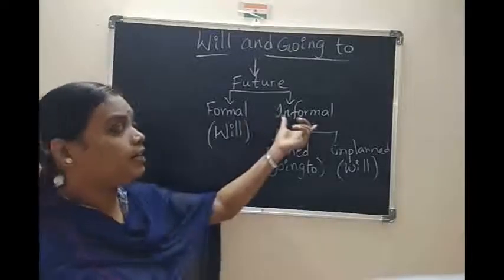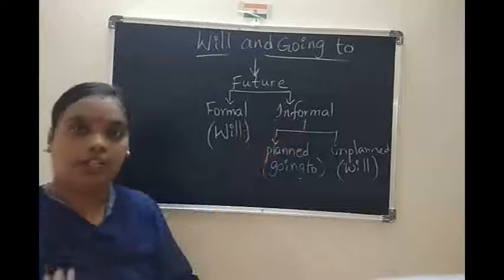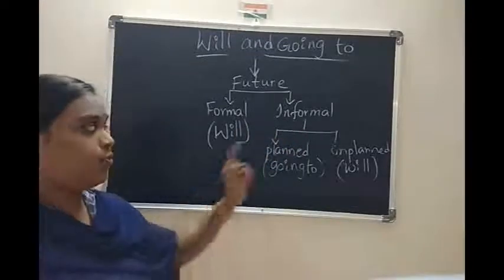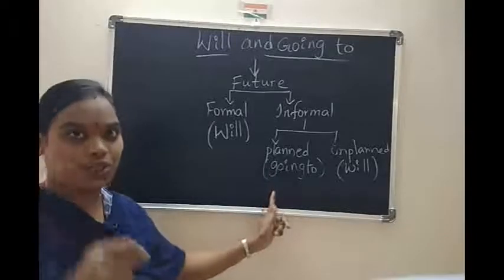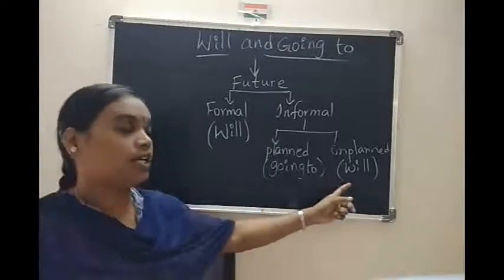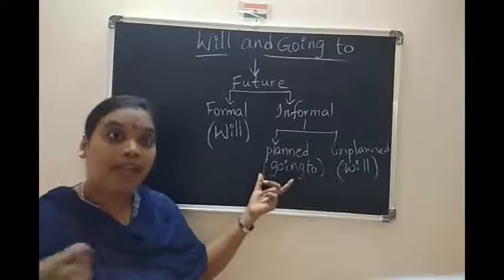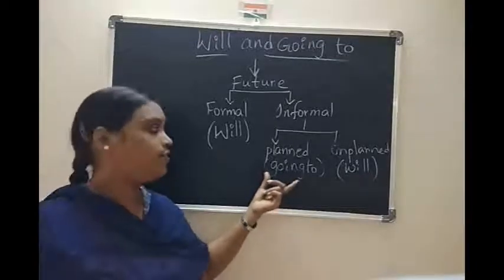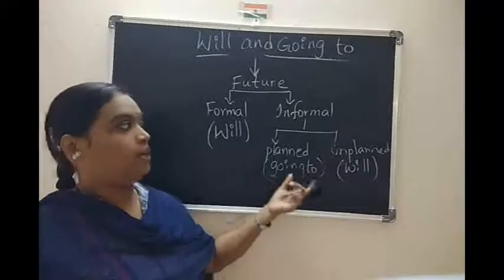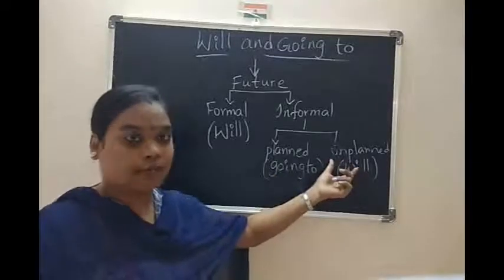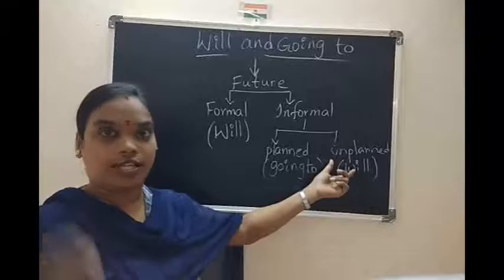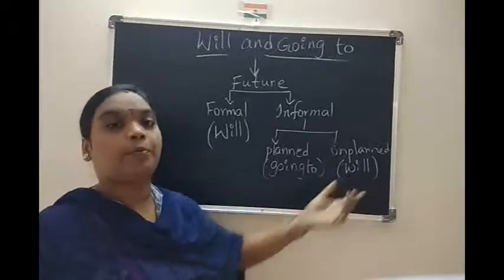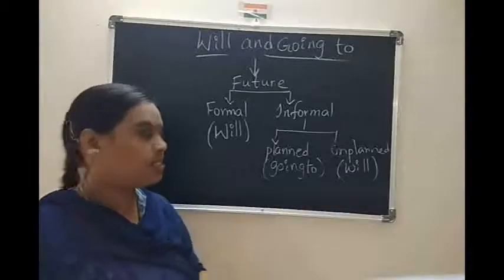But in the informal way there are again two ways: one is a planned situation, another one is unplanned. Whenever we have planned for a particular situation, we can use going to. But if it is not planned, we use will, maybe, probably, possibility.